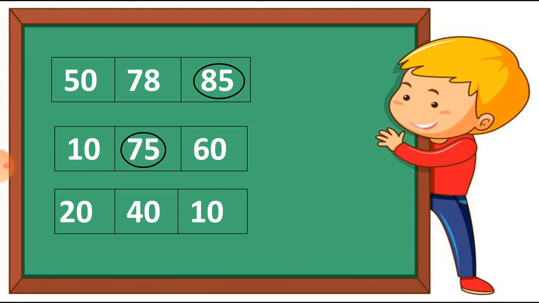Number 3, students: 20, 40 and 10. Now just tell me which number is bigger. I think 20 is bigger, right? No, 40 is the right answer. I have to circle 40. Yes, now this is the right answer and I circle the 40 number.